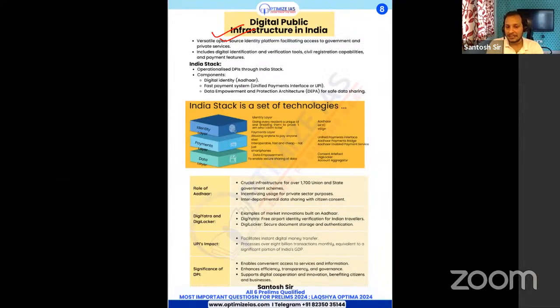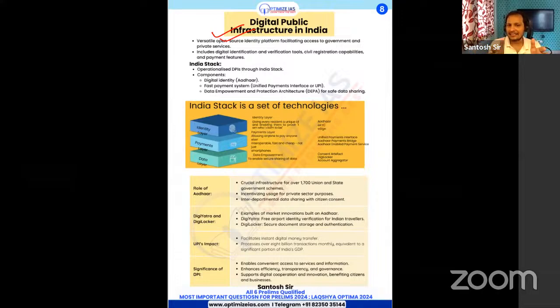Digital public infrastructure in India, which is also called the India Stack. Okay, which is nothing but the collection of various programs at one place, so that it can be used by other companies, startups, to offer you services.